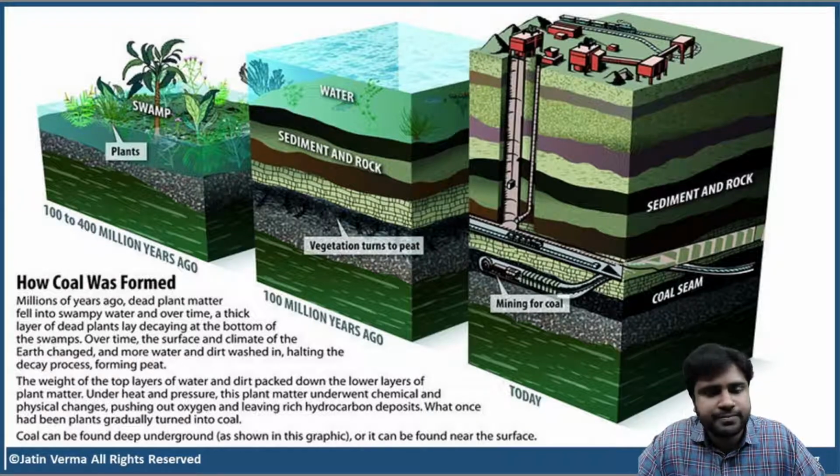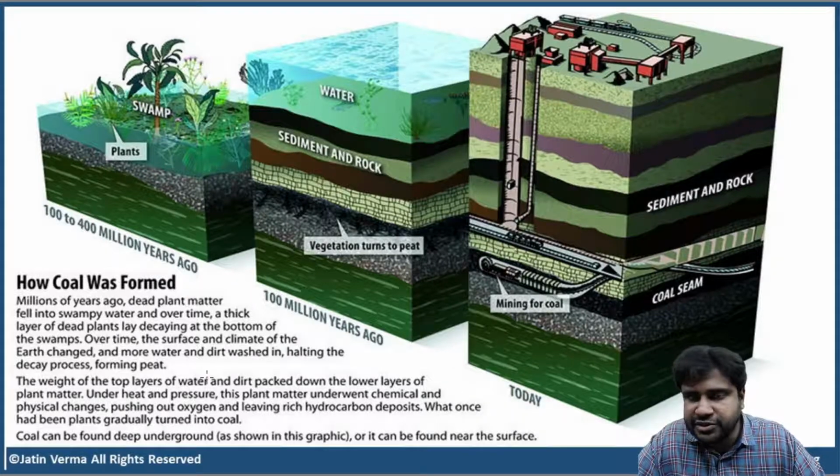We'll read it together. Millions of years ago, dead plant matter fell into swampy water, and over time, a thick layer of dead plants lay decaying at the bottom of the swamp. Over time, the surface and climate of the earth changed, and more water and dirt washed in, halting the decay process, forming peat.